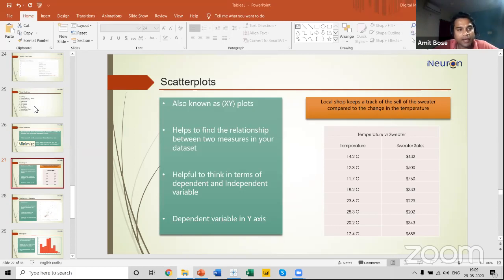Today I will continue my discussion from where I left my last session, where I was discussing how to connect the data and what we need to keep in mind while connecting data. I discussed the types of connection, live and extract, and the difference between live and extract connections. Apart from that, I also gave you a walkthrough of